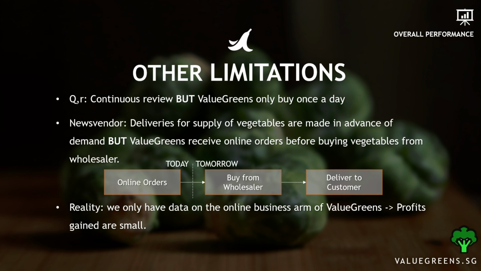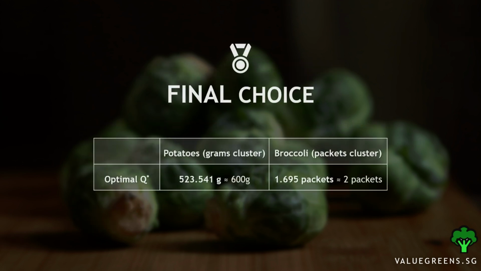In reality, Value Greens has physical stores, and the small profits we see in our analysis is merely from their small online business. To conclude, we recommend the news vendor model in line with Value Greens' philosophy of selling fresh vegetables, ordering 600 grams of potatoes and 2 packets of broccoli every day for their online business.